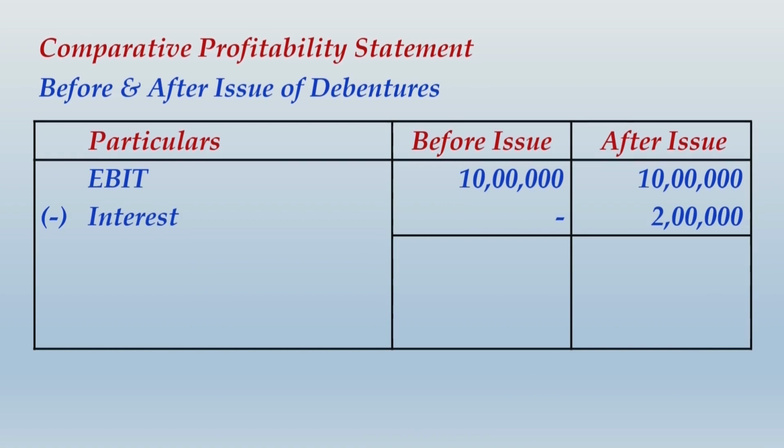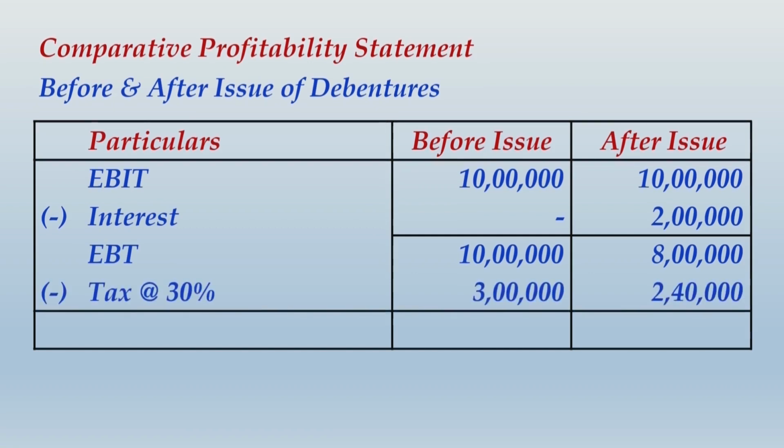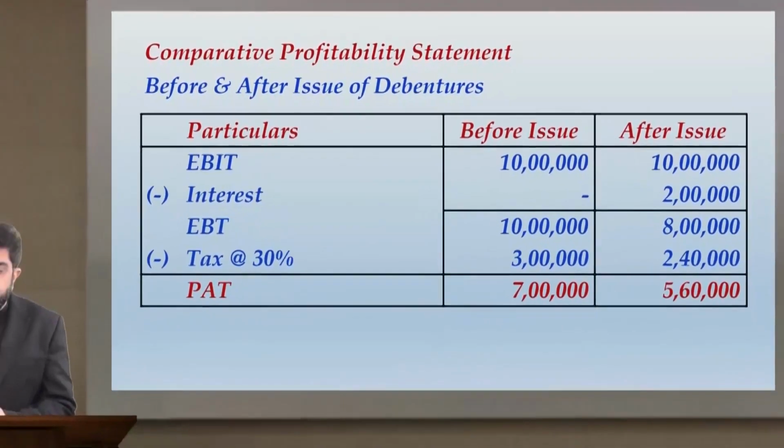Because these were 10% debentures, 10% of 20 lakhs will be the outflow towards interest. So EBT, that is earnings before tax, will be 10 lakhs and 8 lakhs, less tax at 30%, it will be 3 lakh and 2 lakh 40,000, and the profit after tax would come to 7 lakh and 5 lakh 60,000. Now let me offer some important explanation over here.